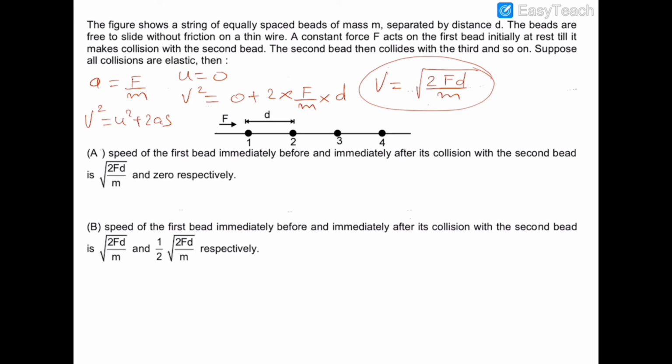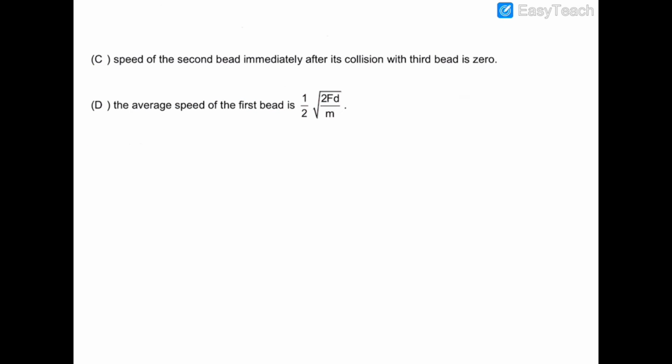So option number A is absolutely correct, and obviously option number B is incorrect. Now option number C says that the speed of the second bead immediately after its collision with the third bead is 0. This is also the correct option, because the second bead will transfer all of its velocity to the third one in the elastic collision.